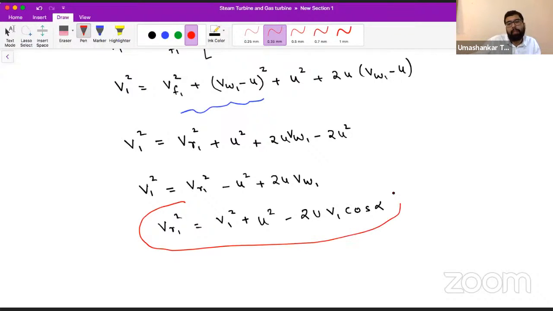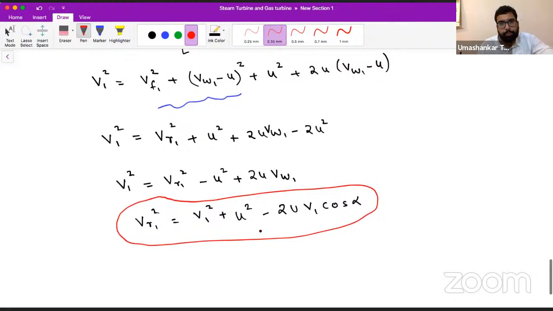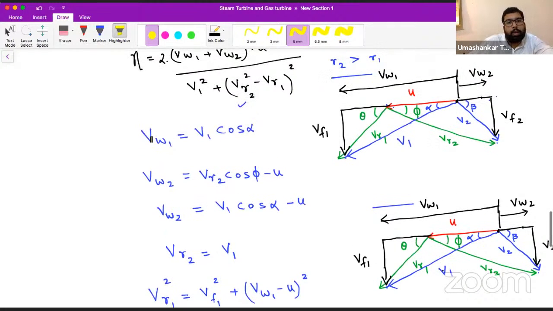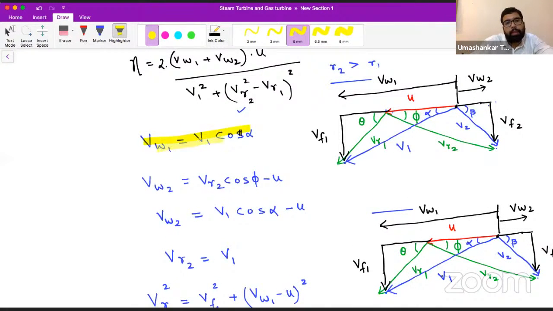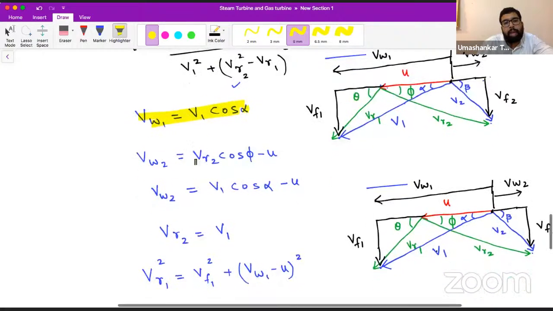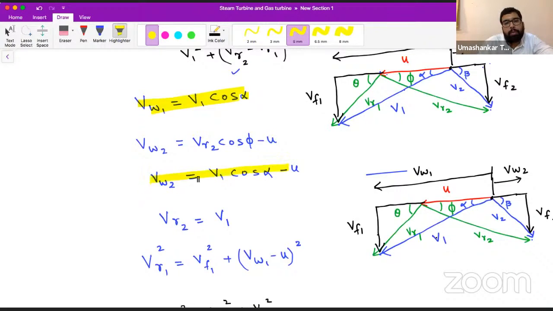So from this relation we have this value of VR1 in terms of initial terms. Say yes or no. Those who are live can respond to me. So now we have VW1. Let's highlight it. I am trying to convert everything into inlet parameters. So VW1 we have, now VW2. This is VW2 in terms of initial parameters.